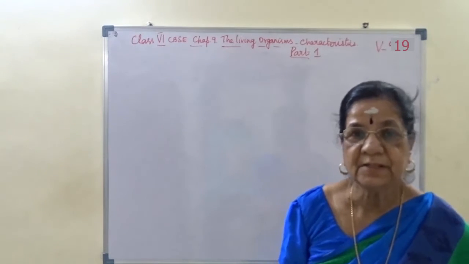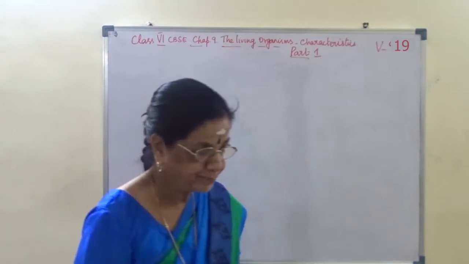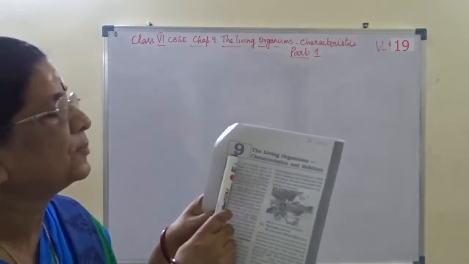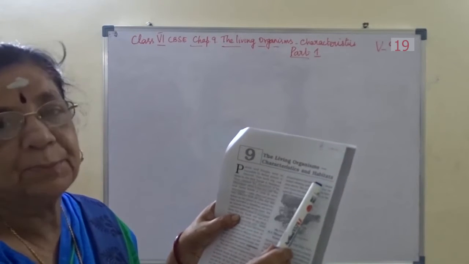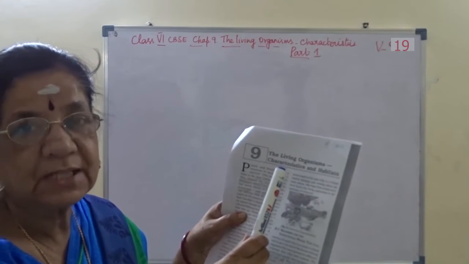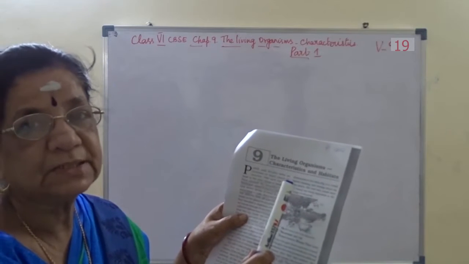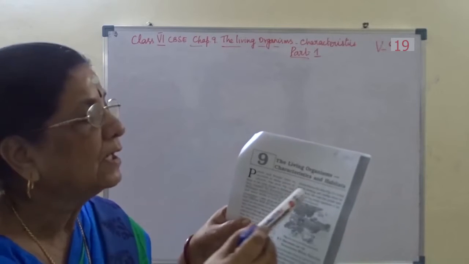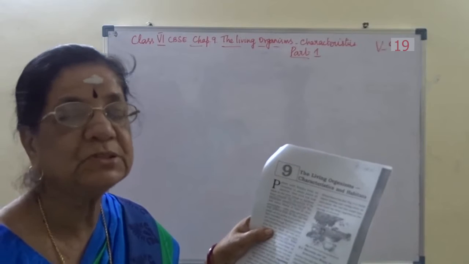I hope you understand. So now in our book, chapter 9, Living Organisms, Characteristics and Habitat. Living organisms, as I said, are plants, animals, including microorganisms, their characters, how they are going to live, and habitat. Habitat is a place where the organisms live.